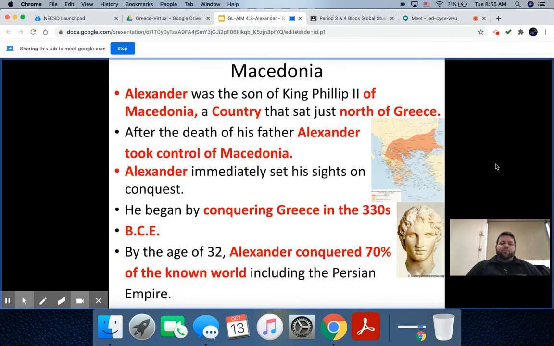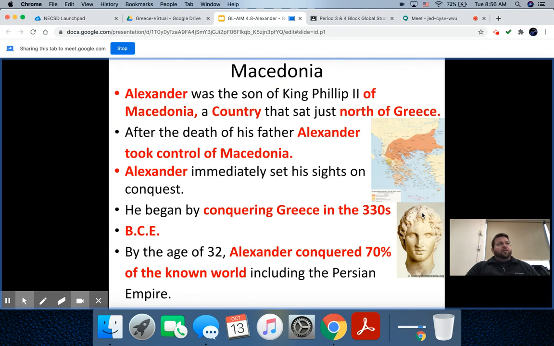and that is the case for Alexander the Great. So Alexander the Great, his father is going to die, and Alexander takes control of Macedonia, and he immediately sets his sights on conquest. He starts with neighboring Greece south of him, conquers Greece, and then moves on to the rest of the world. Well, long story short, by the time he's 32 years old, Alexander conquers 70% of the known world, including the Persian Empire.